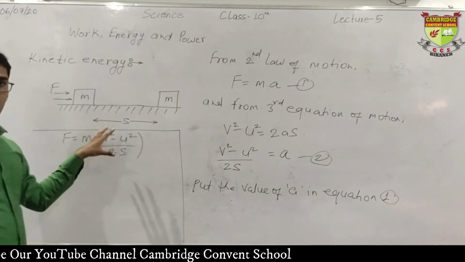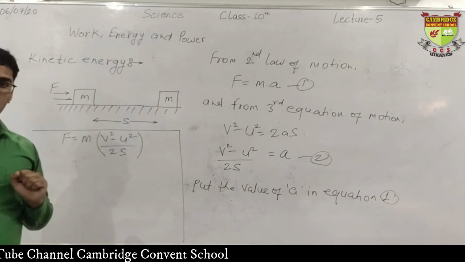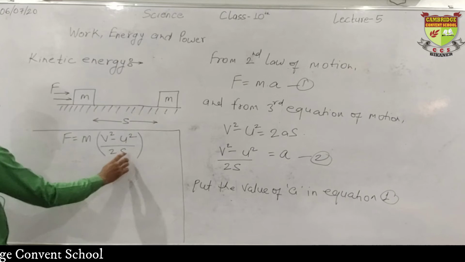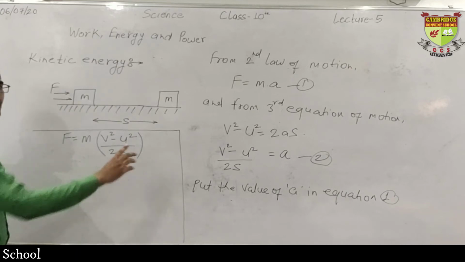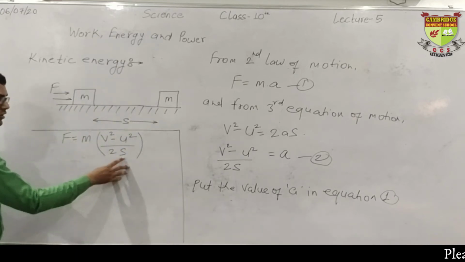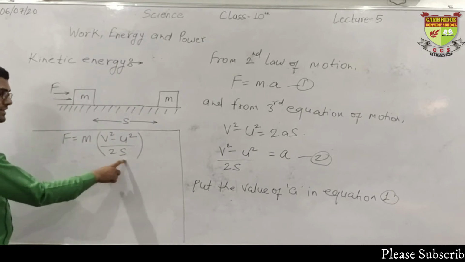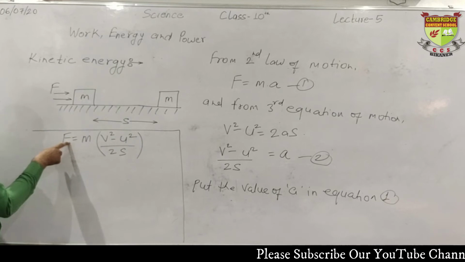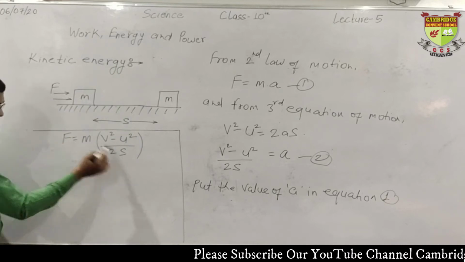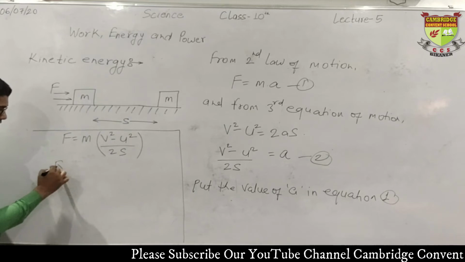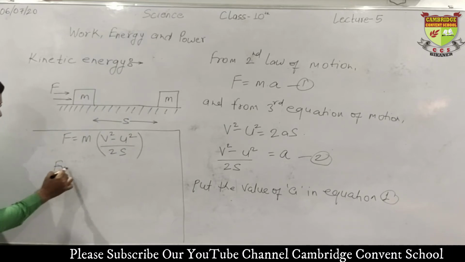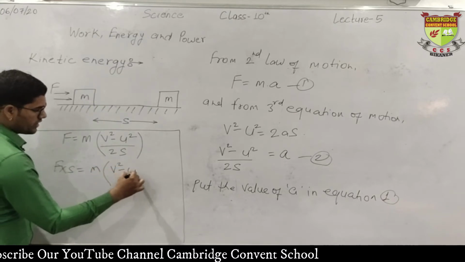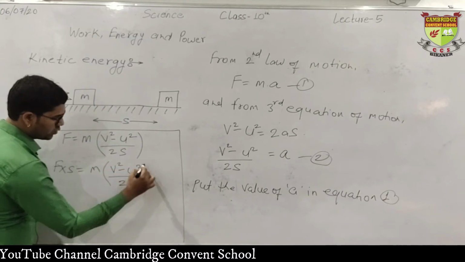We try to convert this force into work. And what is the formula of work? Force into displacement. What is displacement here? This s. S is the displacement. We also use the symbol d, but right now we are using the symbol s. The s is in divide and it will come into multiply when it is transferred to the left side. S is coming this side, so F into s equals mass m times v square minus u square upon 2.